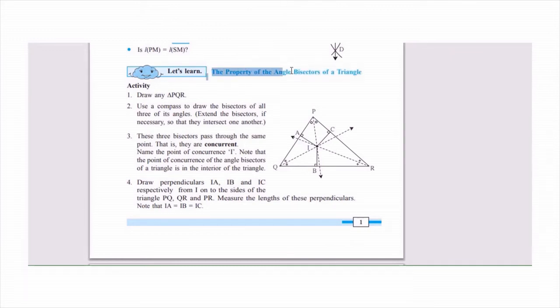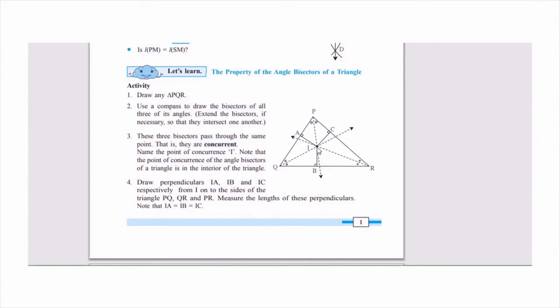The next one is the property of the angle bisector, which tells us that we know how to draw an angle bisector. Now we have already done it. If you draw the angle bisector of a triangle, there are 3 angles for a triangle. The angle bisectors are concurrent. Here in this case, there is a point I, which is the concurrence point.